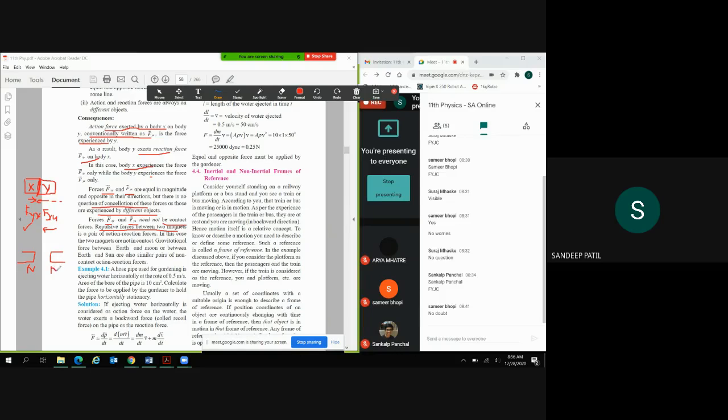this is the north side of both, right? So they will try to repel each other. This is called repulsive forces.